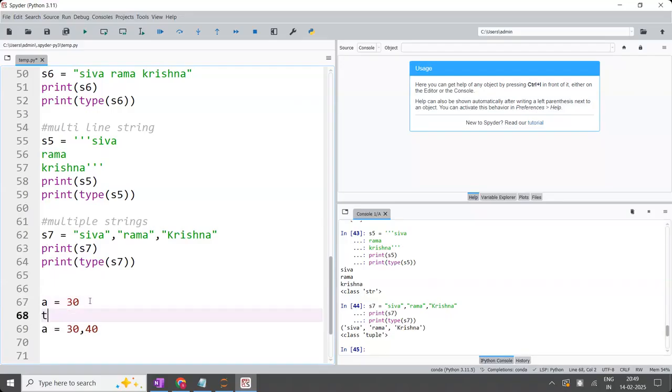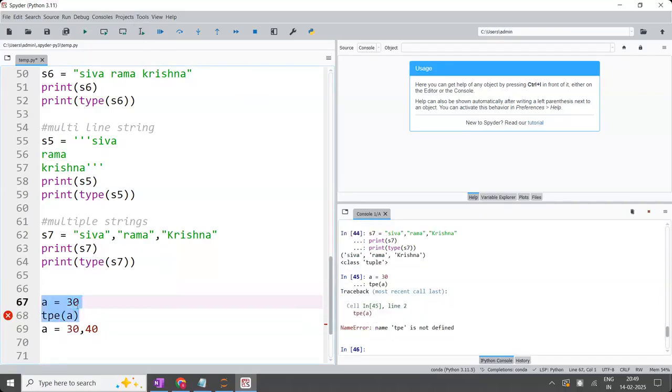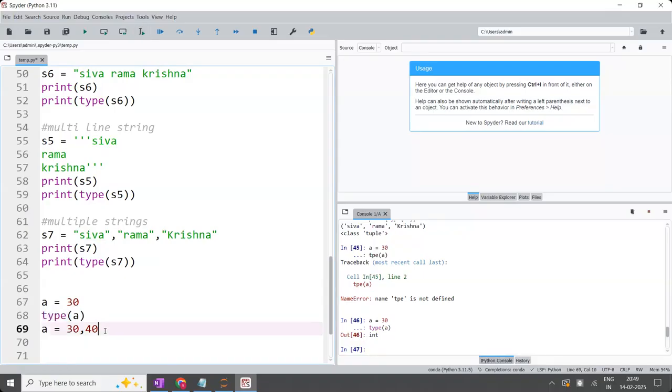If I print the type of A, what is the type of A? A is equal to 30, and what is the type of A? Int type. Same thing if I ask for this one, left side one variable name, but right side I'm using two values, more than one value, then automatically it will store as a tuple.